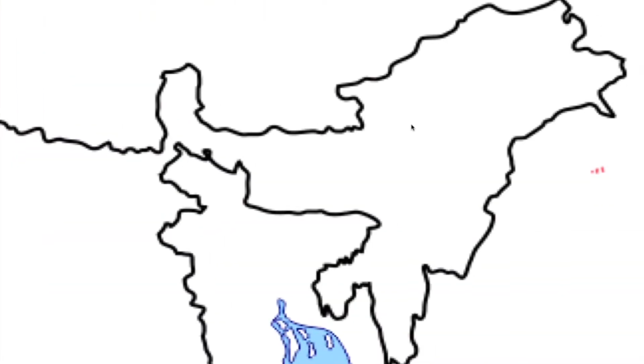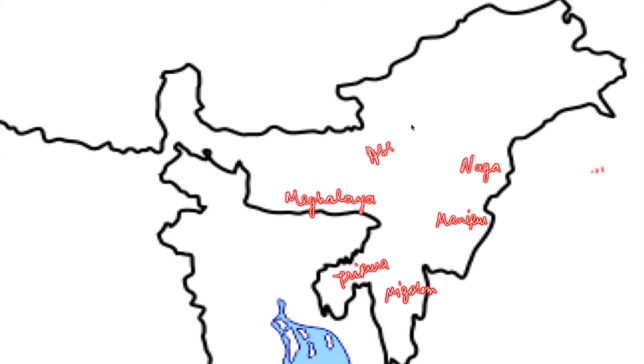First thing that we need to do is we need to be very familiar with the states of Northeast India. So moving on, immediately quickly marking the states. So I think this is Nagaland, this is Manipur, this is Mizoram, this is Tripura, this is Meghalaya, this is Assam, and this is Arunachal.